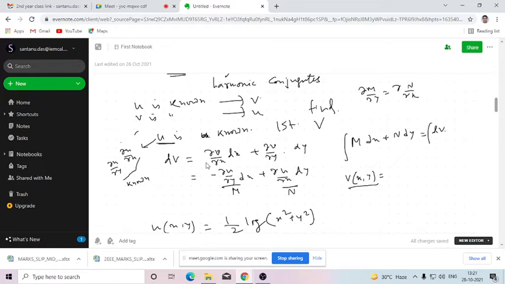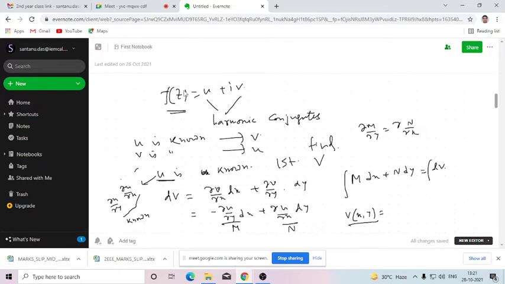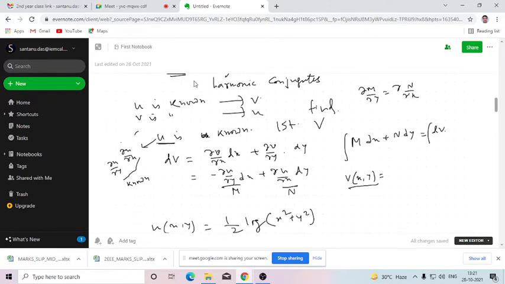So we can't identify the values of del v del x and del v del y since v is unknown. But since u is known, and the function f(z) which we are going to construct has the real part mentioned here, and f(z) is analytic, the partial derivatives will satisfy the Cauchy-Riemann equations. Since u is given, we know del u del x and del u del y. So we'll replace the partial derivatives of v with respect to x and y by the partial derivatives of u. As per the Cauchy-Riemann equations, del v del x equals minus del u del y and del v del y equals del u del x.